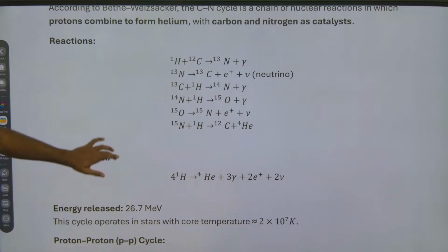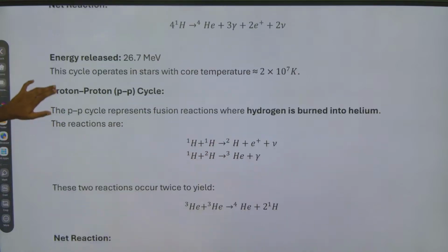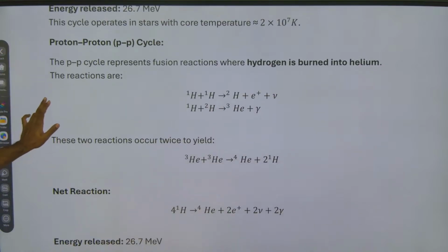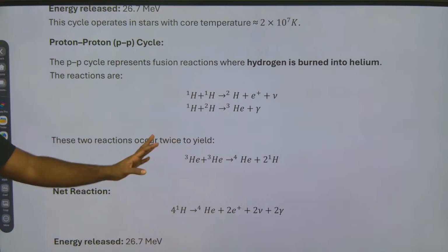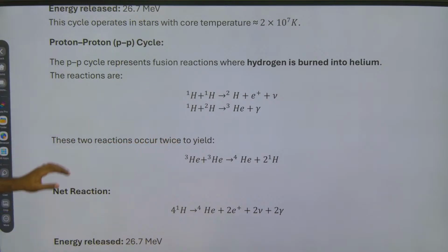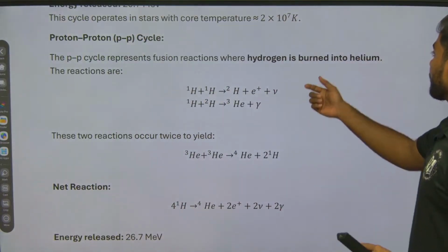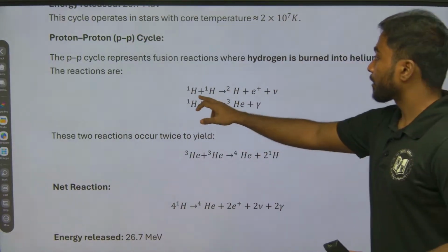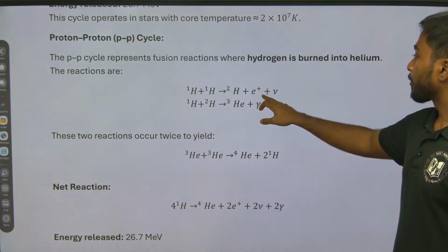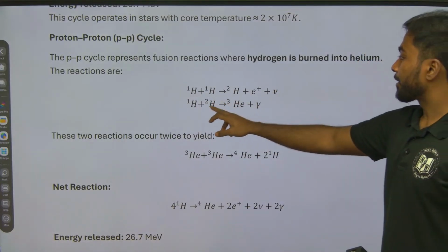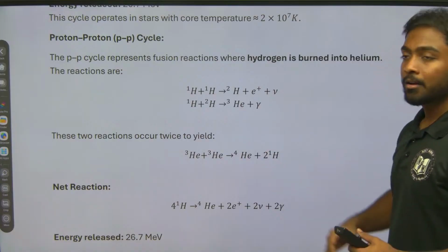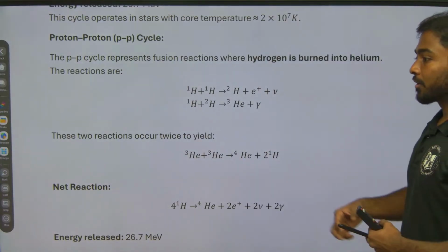Done? Okay. Next one, it's a proton-proton cycle, PP cycle we will say. So the proton-proton cycle represents fusion reaction where hydrogen is burned into helium. So hydrogen plus hydrogen gives hydrogen plus electron plus neutrino, and hydrogen plus hydrogen gives helium plus gamma. Right? So these are the two reactions.